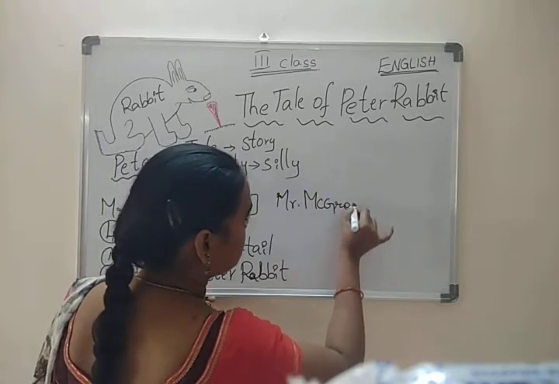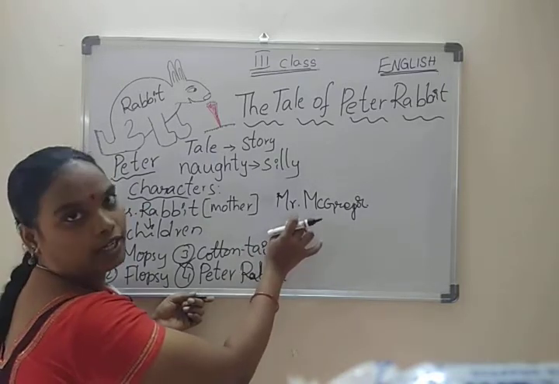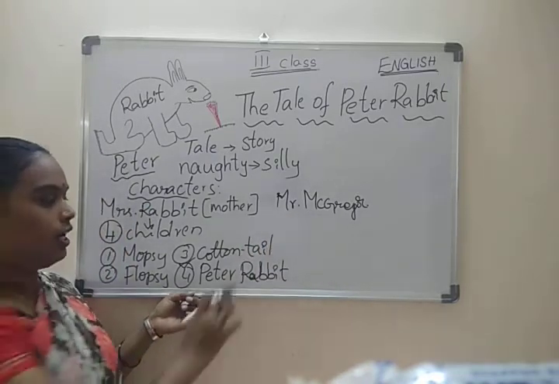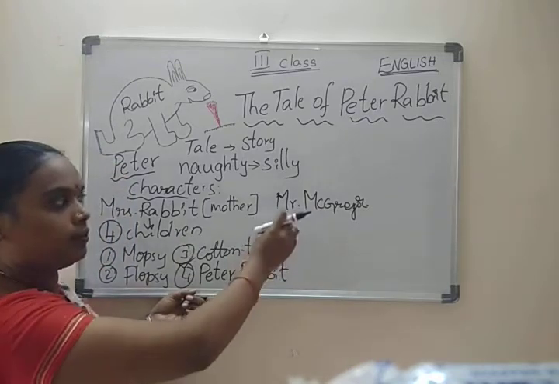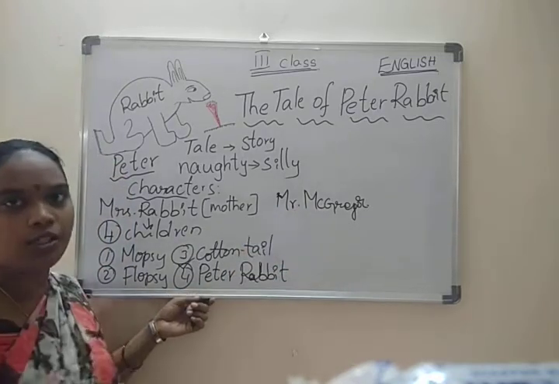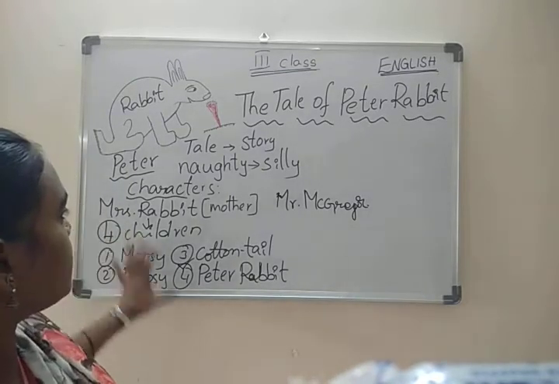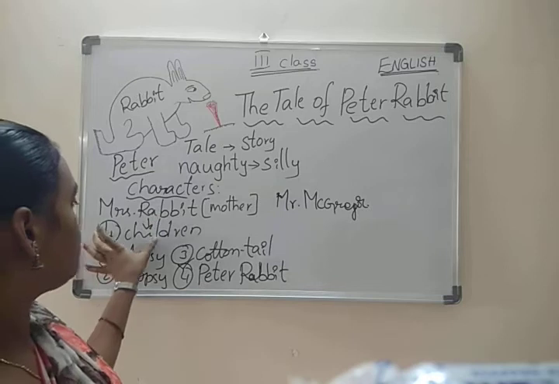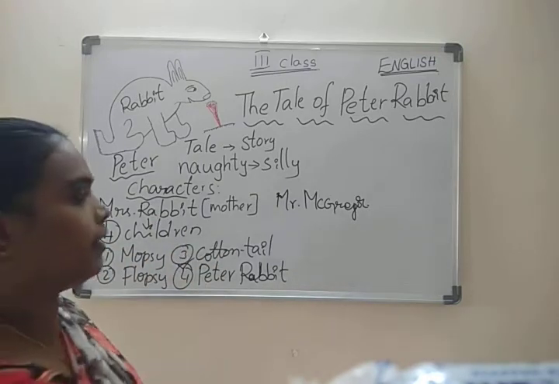Mr. McGregor is a very important character in the story. Peter Rabbit and Mr. McGregor, and what happens between them, is how the story goes on. So, what characters are there? Mrs. Rabbit, the children Mopsy, Flopsy, Cottontail, and Peter Rabbit.